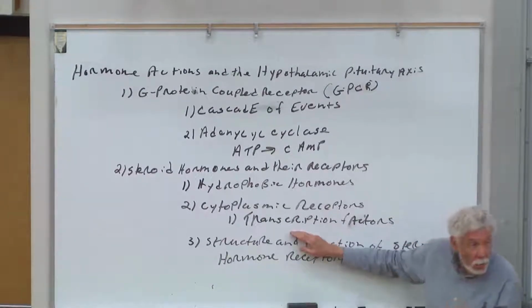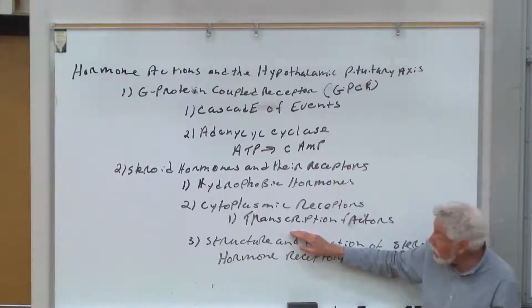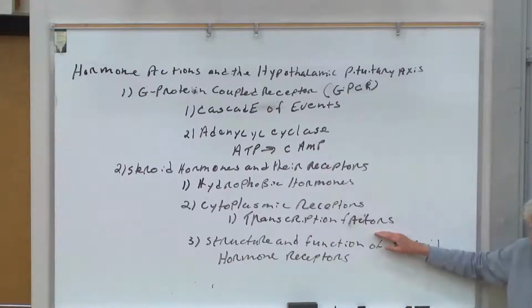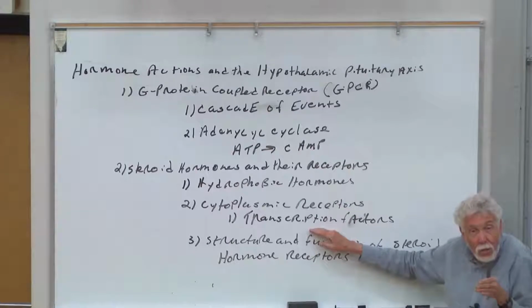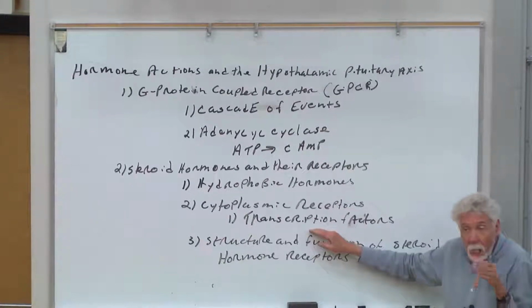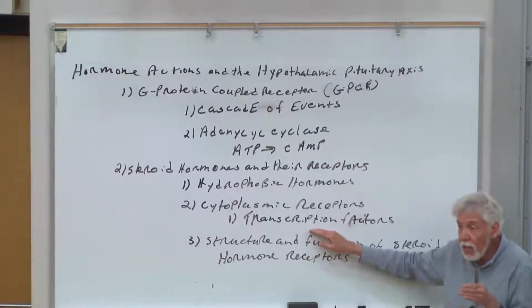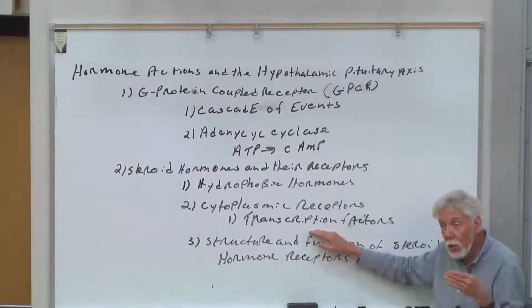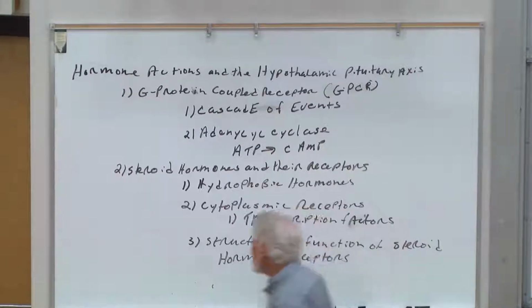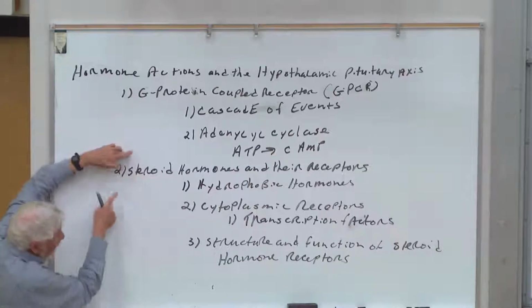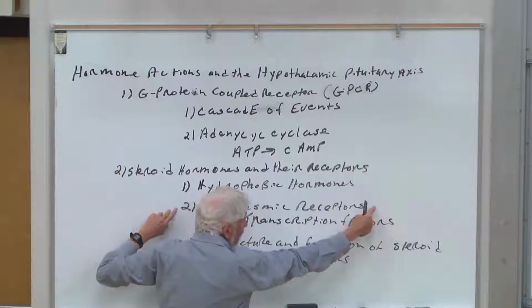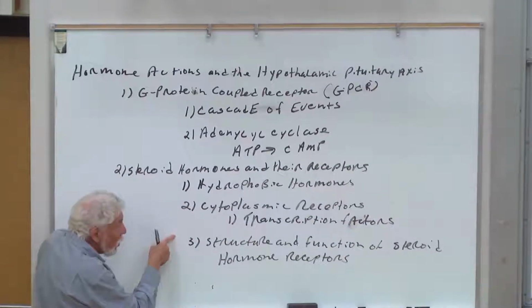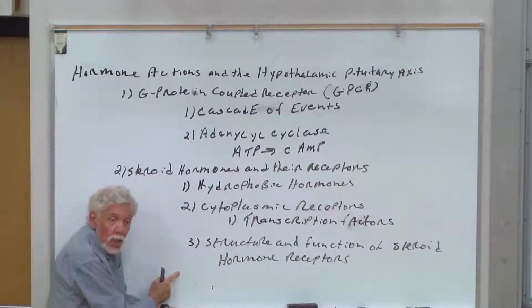Now, one of the hallmarks of these steroid hormone receptors is that they are a transcription factor. What this means, going back to the early days of talking about DNA, a transcription factor means that we're going to aggregate a series of proteins on a promoter, one of the TATA boxes. And that can then generate gene transcription. So what we're talking about with these steroid hormones is they slither across the phospholipid bilayer, they bind to cytoplasmic receptors, and these cytoplasmic receptors then can make their way to the nucleus where they turn on genes, they bind to DNA.